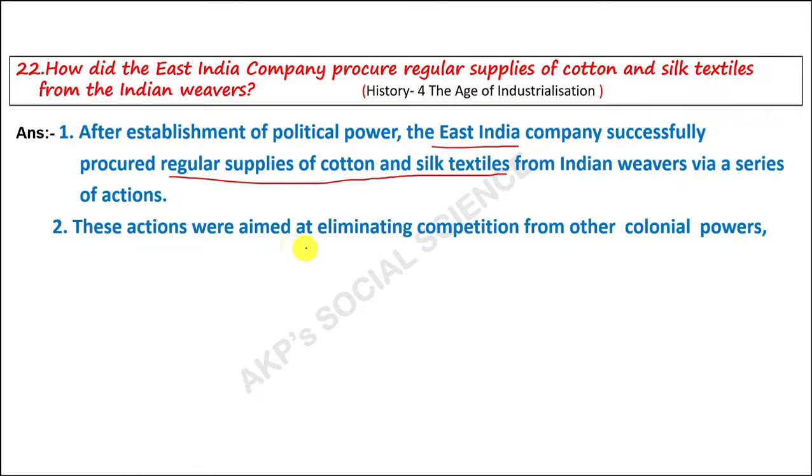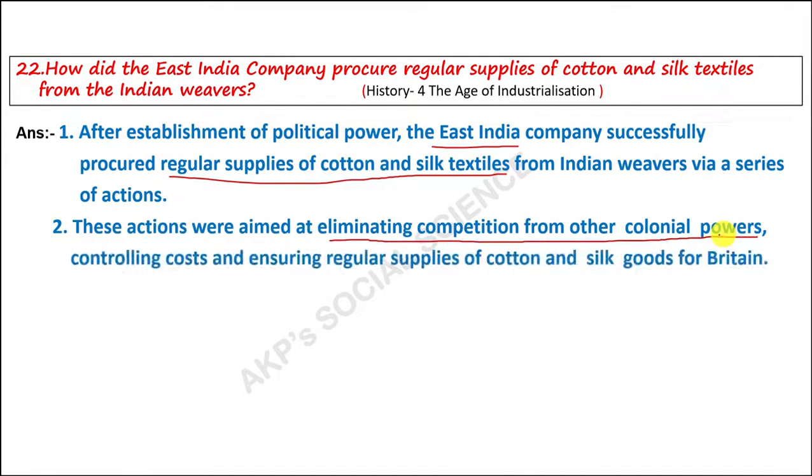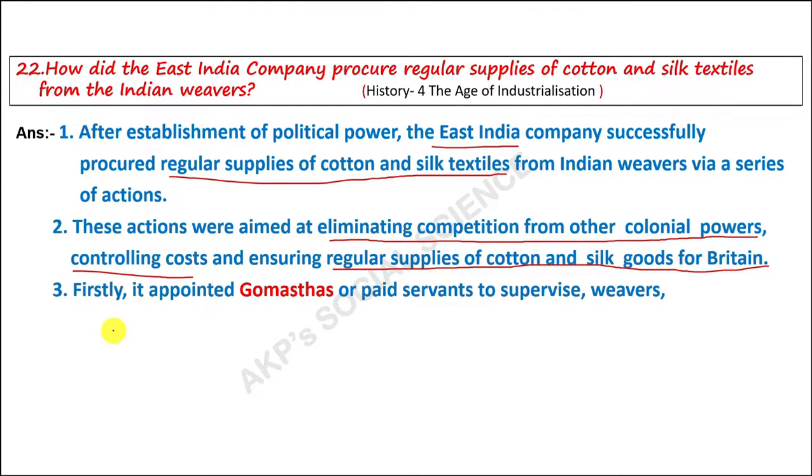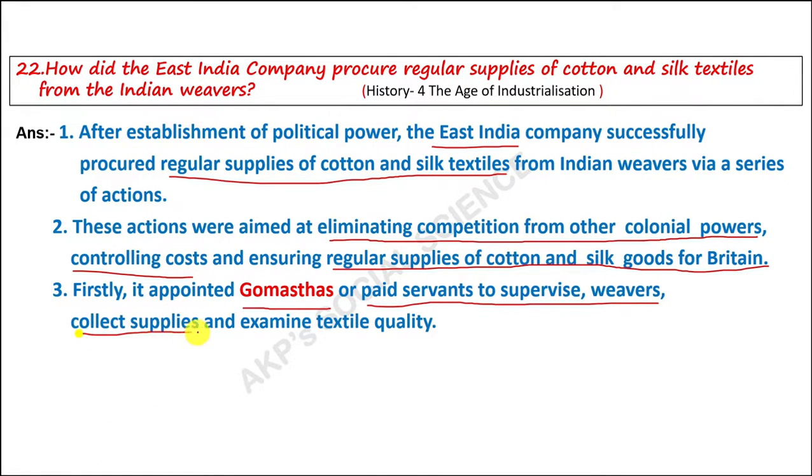These actions were aimed at eliminating competition from other colonial powers, controlling cost, and ensuring regular supply of cotton and silk goods for Britain. Firstly, it appointed gomastas or paid servants to supervise weavers, collect supplies and examine textile quality. So, it was the duty of the gomastas to supervise and to collect the textile from weavers.